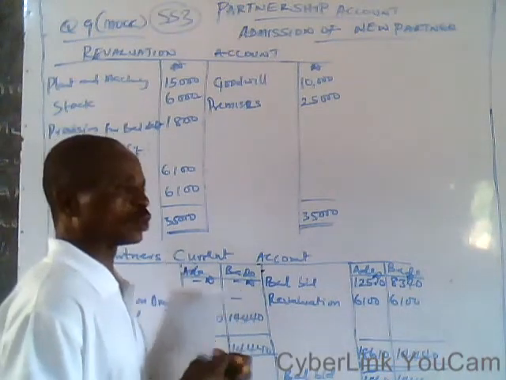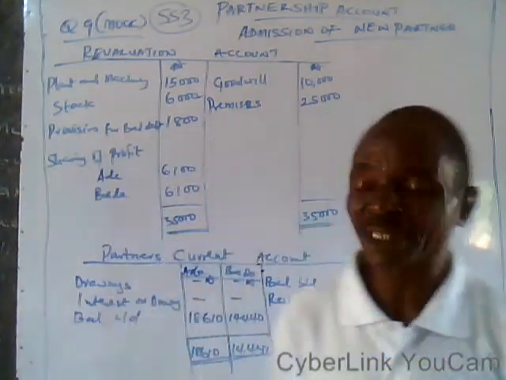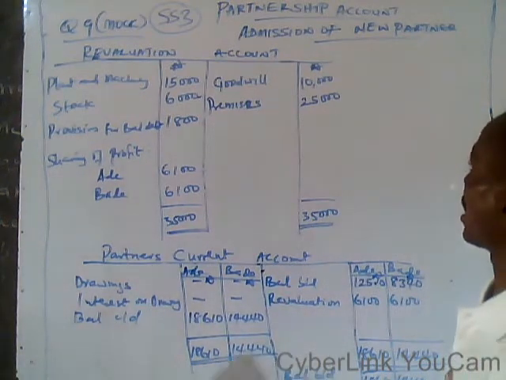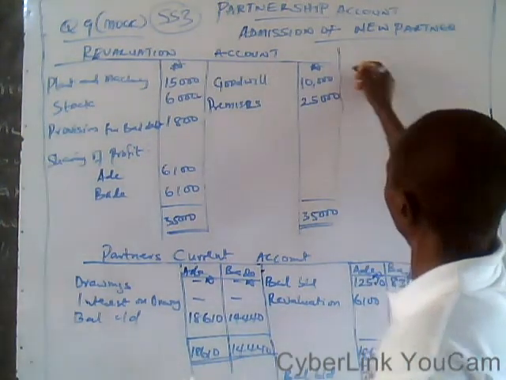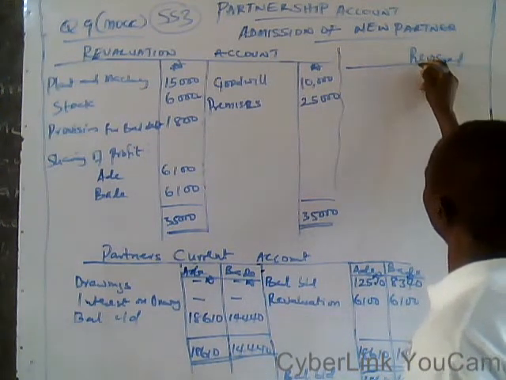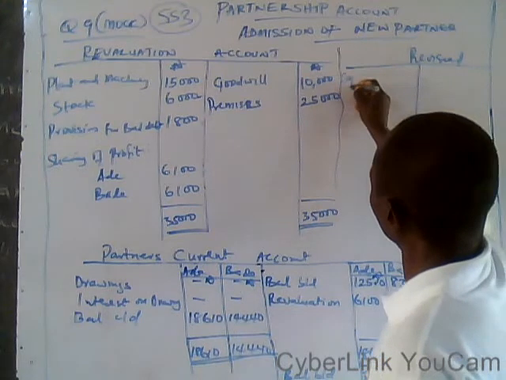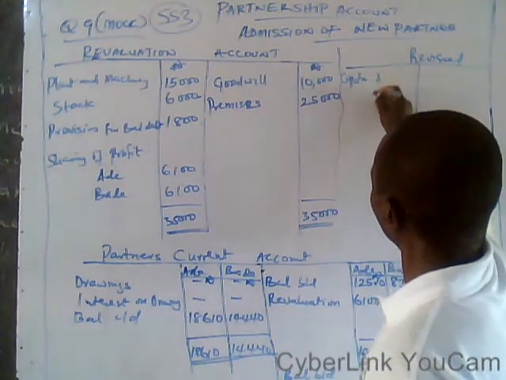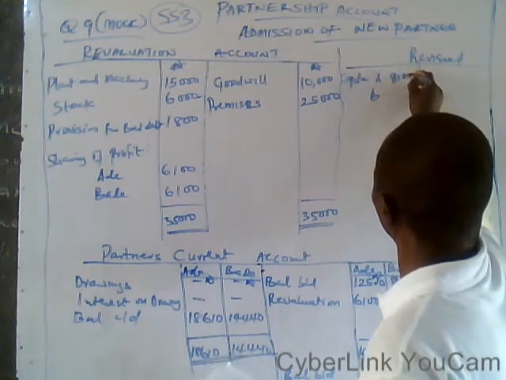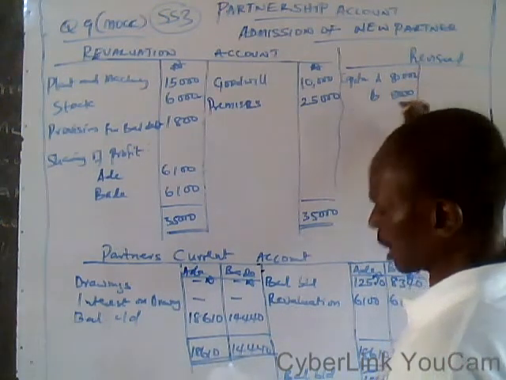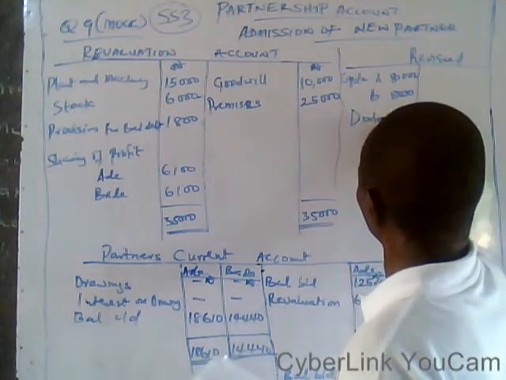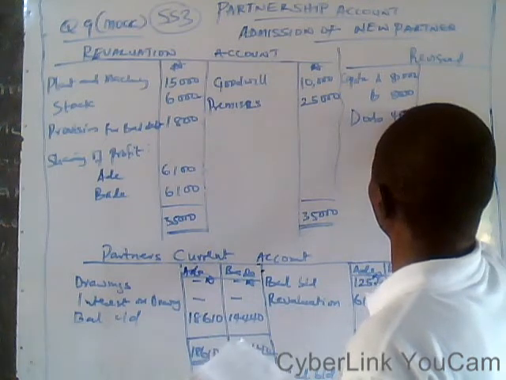Remember, we have the two sides of the balance sheet. You have a capital side, that is the liability side, and we have the asset side. Here you have a revised balance sheet, and here you have the capital. The capital of Ade and Bade is 80,000, and here you have another 80,000, whereby Dudu is 40,000 naira.